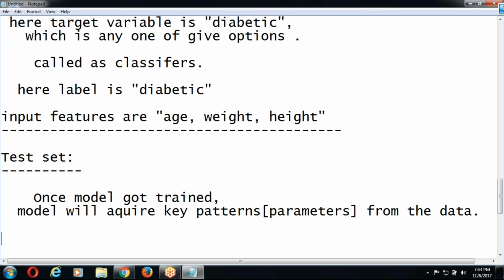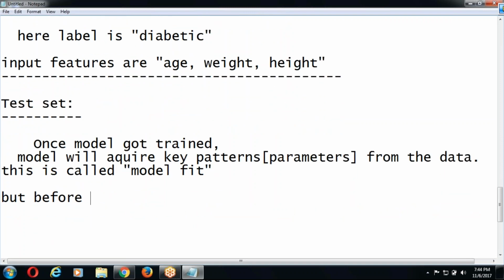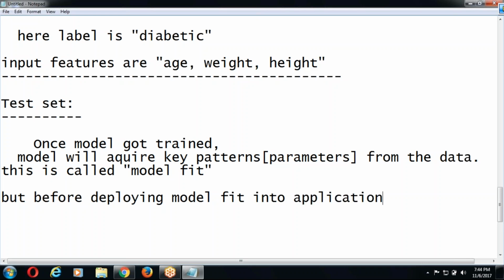What is the technical name for this? Yes, model fit. This is called model fit. But before deploying the model fit into an application, the fit has to be tested.